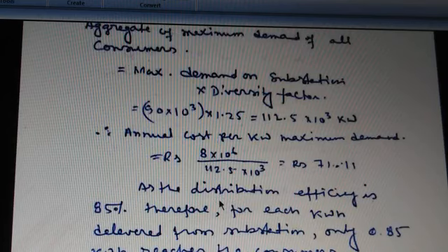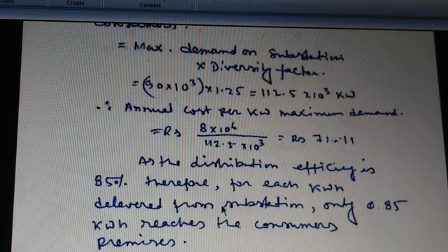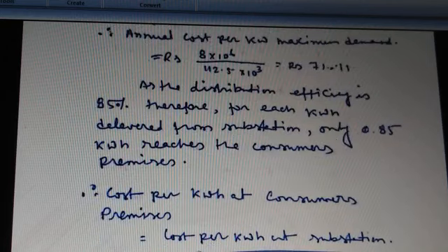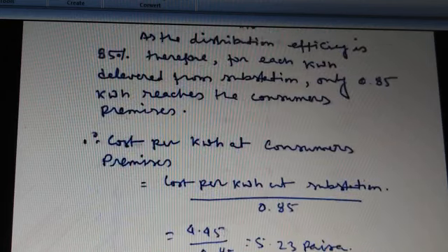As the distribution efficiency is 85%, for each kilowatt hour delivered from the substation, only 0.85 kilowatt hour reaches the consumer's premises. So the cost per kilowatt hour at consumer's premises equals the cost per kilowatt hour at substation divided by 0.85.